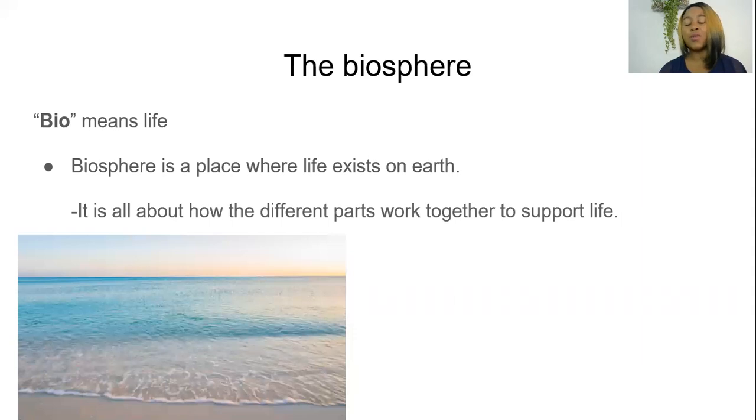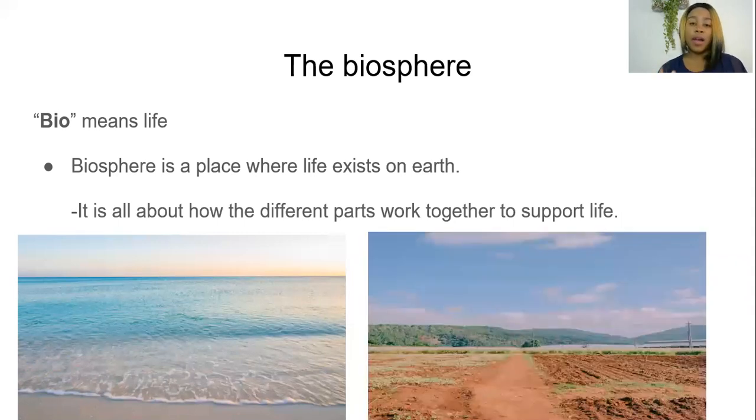The ocean is one of the examples of the biosphere we can think of because it contains different living and non-living organisms. And another one is the ground you see there. We see the mountains, we see the plains, and we also see the sky. Well, this place is considered a biosphere because life exists here, and different parts from living to non-living interact to support life.